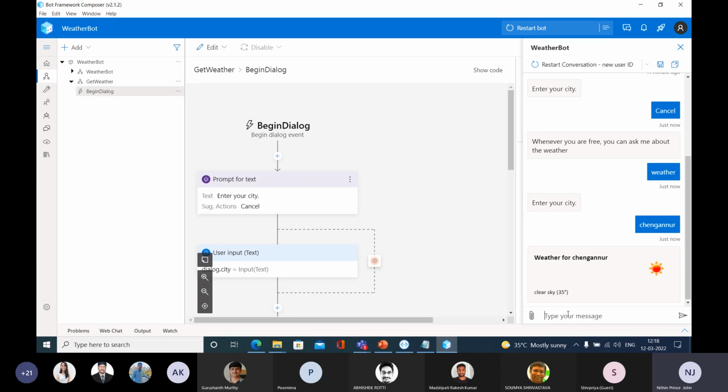It is not about how to train your machine learning models. If you're focusing on that, you can do the DP-100 course, which is all about machine learning.